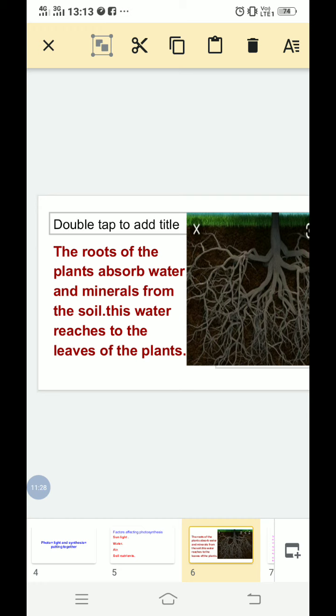Whatever soil nutrients or minerals are there, they are absorbed by the roots and supplied to the other parts of the plants. So the root performs a very important role for photosynthesis, and later on this water reaches the leaves of the plants.